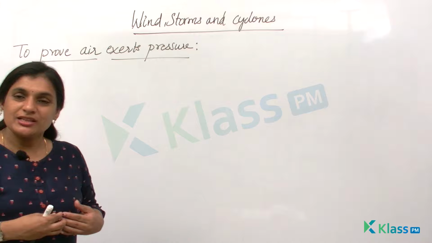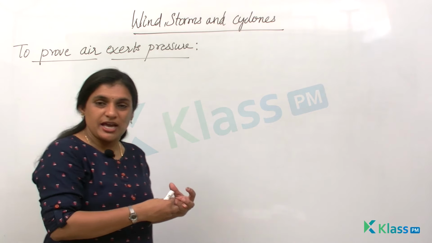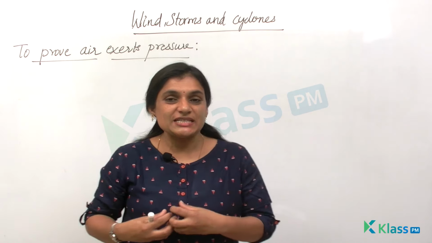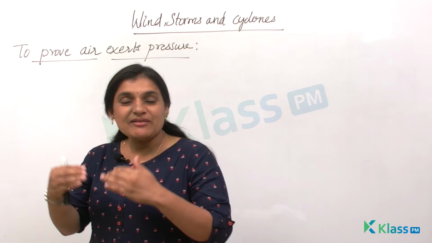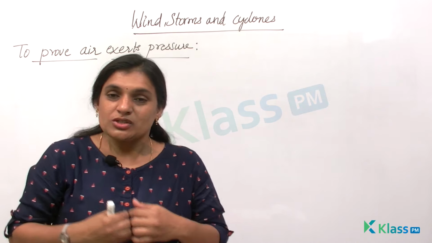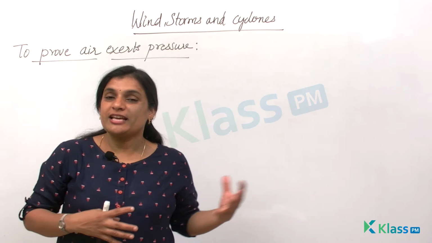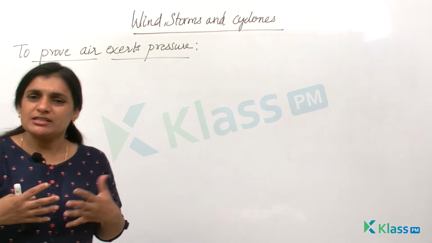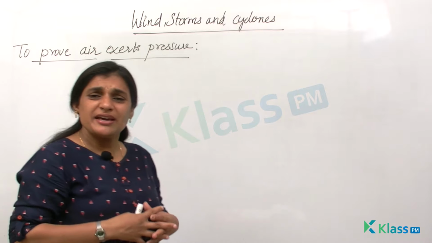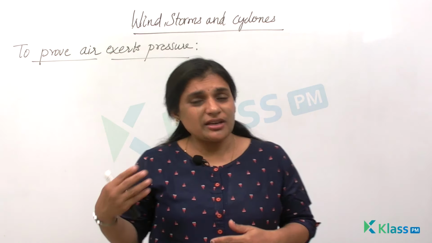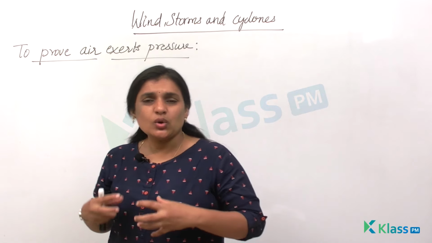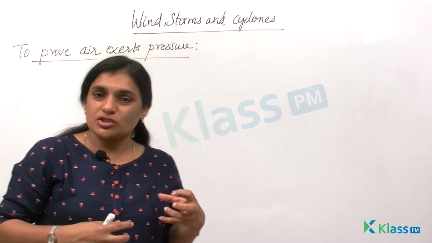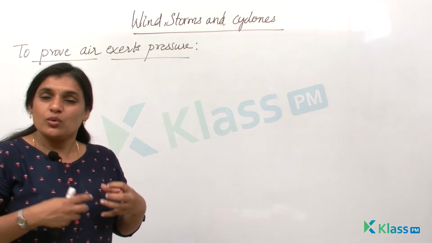Now when you take this can and pour water over it, the steam which is present inside the can condenses down to form water and the level of the air gets reduced. So due to this we know that the can gets distorted. Now, how does the can get distorted? How can the air pressure acting on it change the shape of the can? So, when you pour water over the tin can, what happens?